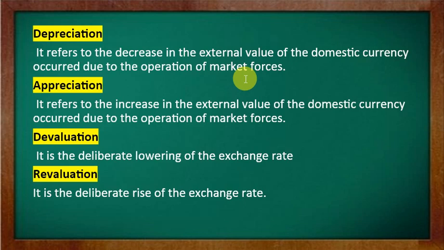The same example which I gave in the previous slides: the value of home currency will get down sharply, because dealers will take a huge amount of rupees, a huge amount of domestic currency, and in return they will give less foreign currency. That is all about depreciation.